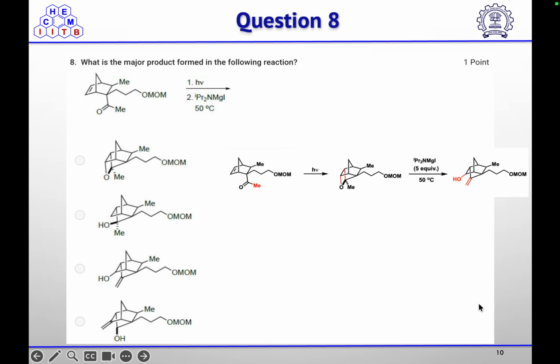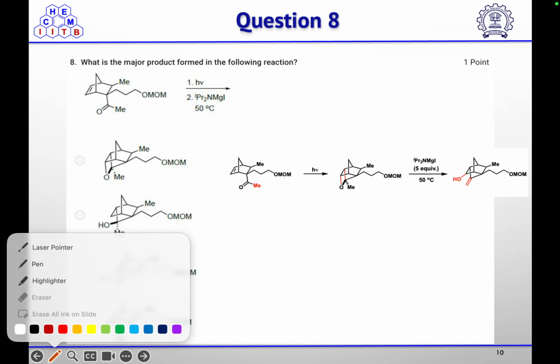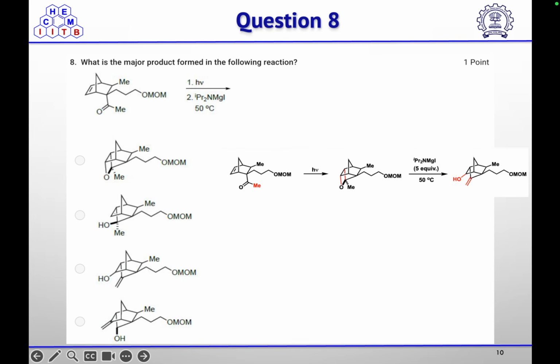Okay, so in this case, first this 2+2 cycloaddition reaction will take place to form this oxetane ring, and then your base will abstract the proton from this methyl, and this oxetane ring will open up to give you this alcohol. So first, this oxetane ring will form by the 2+2 cycloaddition reaction, and then this base will take the proton from the methyl group to form this alcohol. So the correct option is option C.